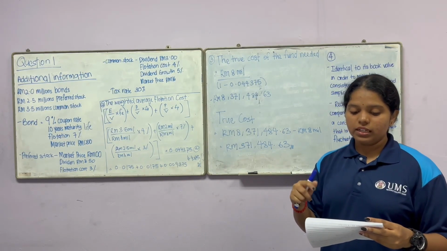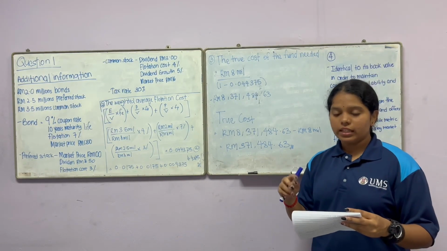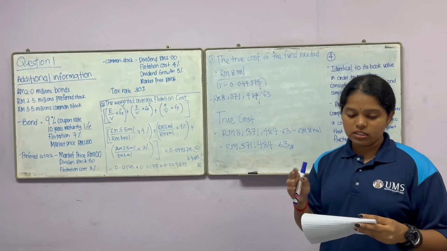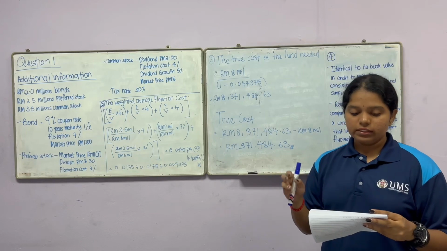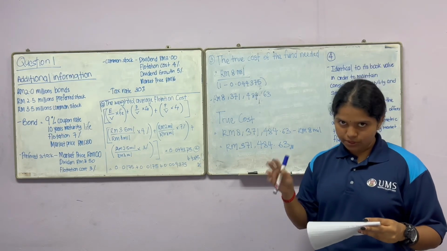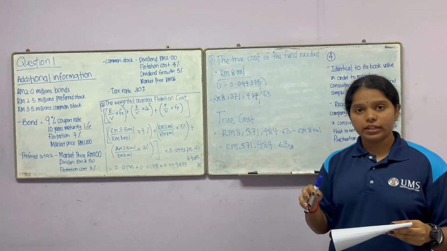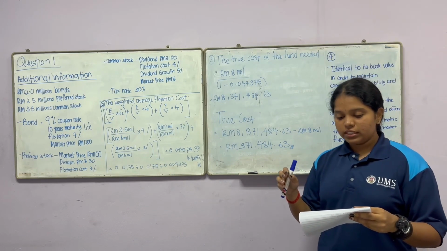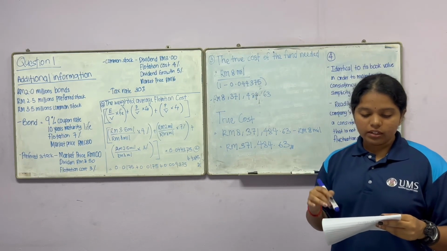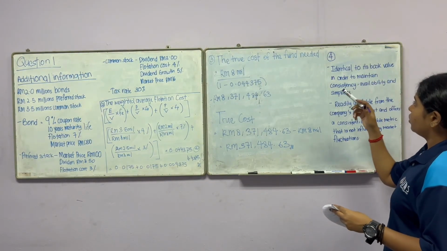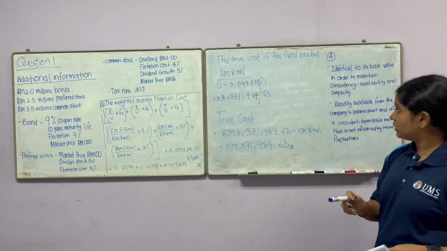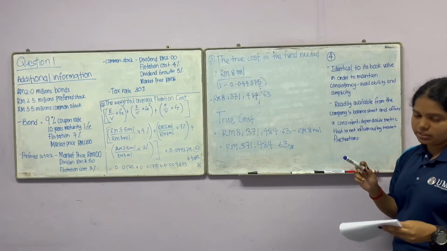For question 4, in this particular case, we use the market value of the debt. However, in practice, it is often assumed that the market value of the debt is equal to the book value of the debt. Why is it often necessary to make this assumption in practice? In practice, it is frequently necessary to assume that the market value of the debt is identical to its book value in order to maintain consistency, availability and simplicity.